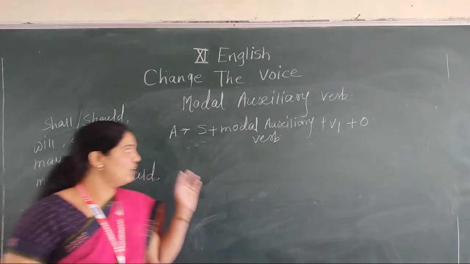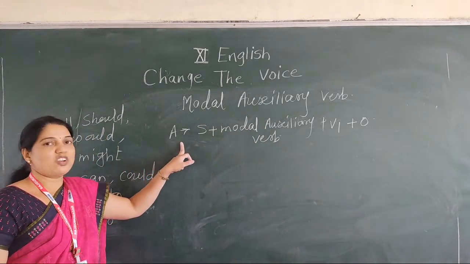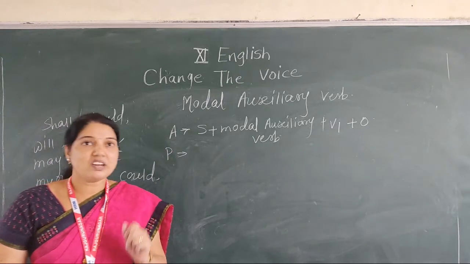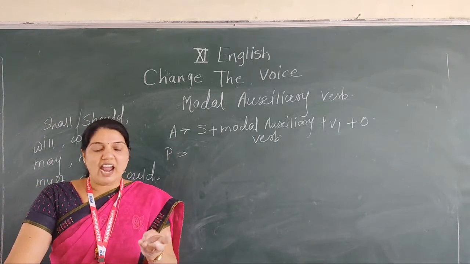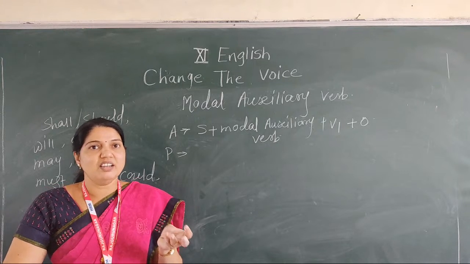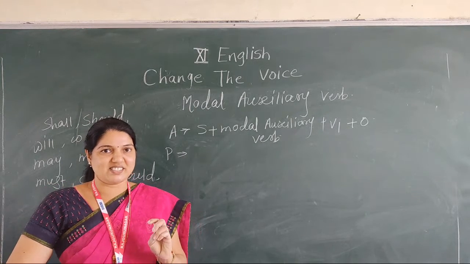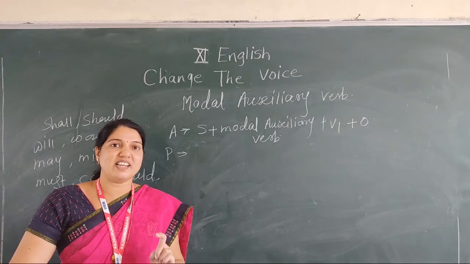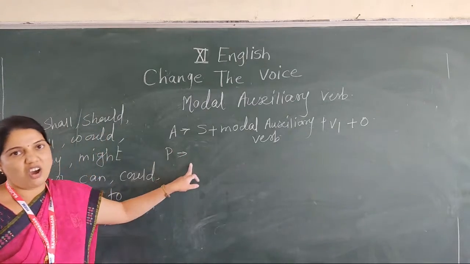It's the structure of a sentence with a modal auxiliary. Now see what is the role of modal auxiliary? Modal auxiliary shows the attitude of a speaker and the mood of the sentence. It's the role of that modal auxiliary.